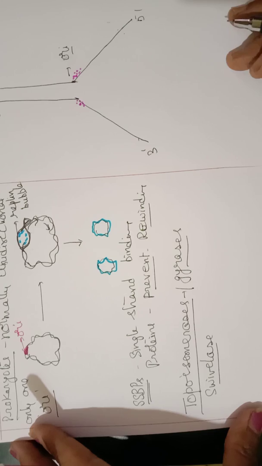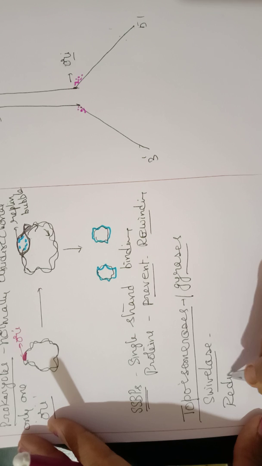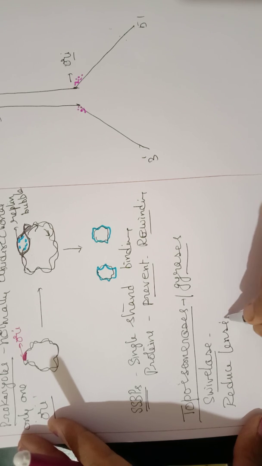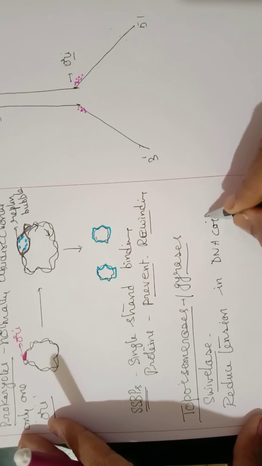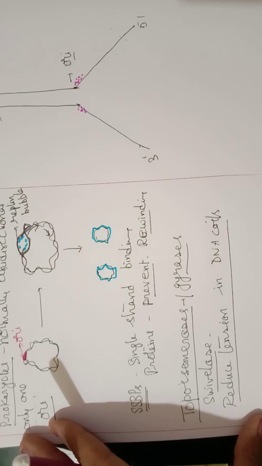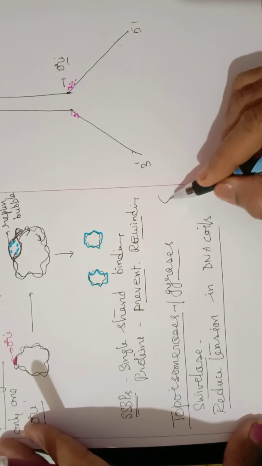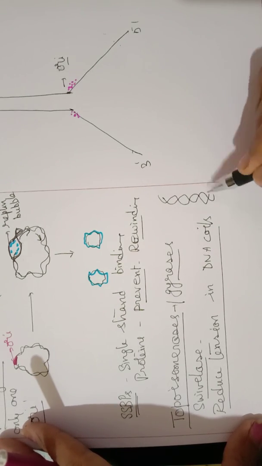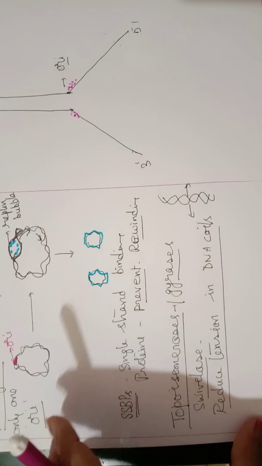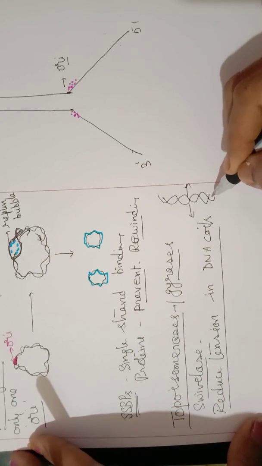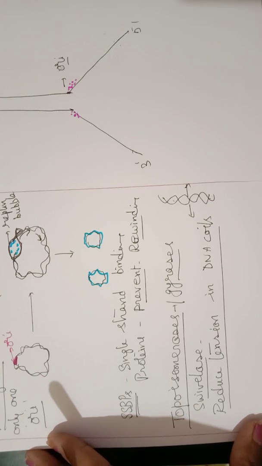Swivelase, gyrase, topoisomerase. These enzymes reduce tension in the DNA coils. DNA you have to imagine like a rope. Suppose this is the DNA helix. If it is trying to unwind at one point, the two strands are getting separated, the other parts behind and on the other two sides try to become more and more coiled.